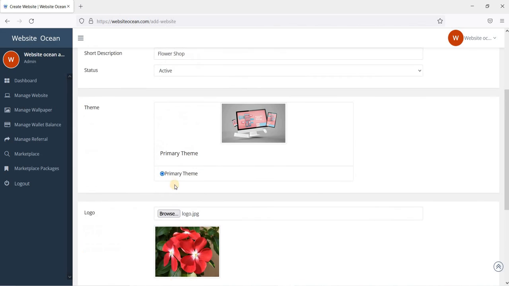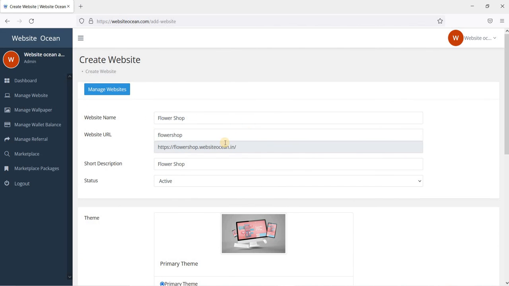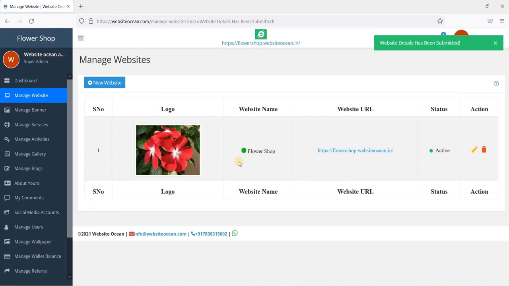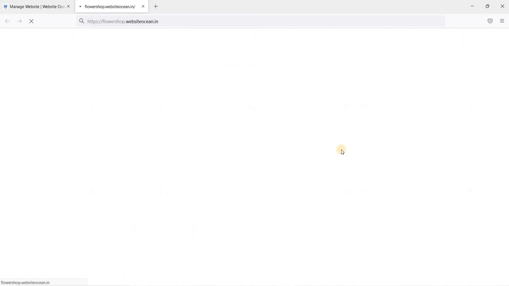And when we have entered our details, after that we need to click on the submit button. And as we have clicked submit, our new website is created. So friend, here we get the link. Now we have created our website, but we want to know how it will look. To do that, we need to click on this link.